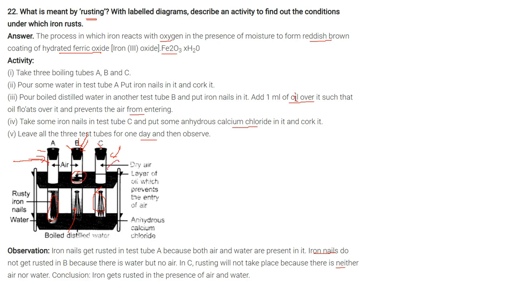In C, rusting will not take place because there is no water, since we put the anhydrous calcium chloride. Iron will get rusted only in the presence of air and water, so rusting will be only here, not in these two.